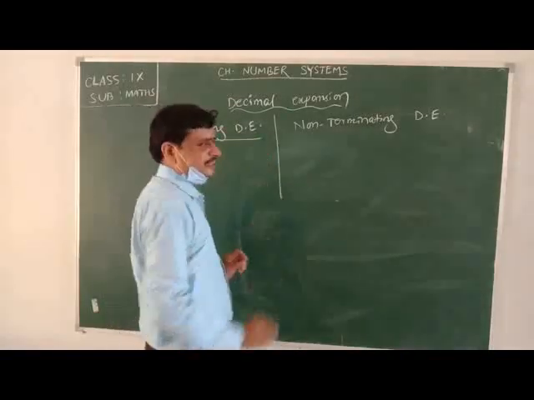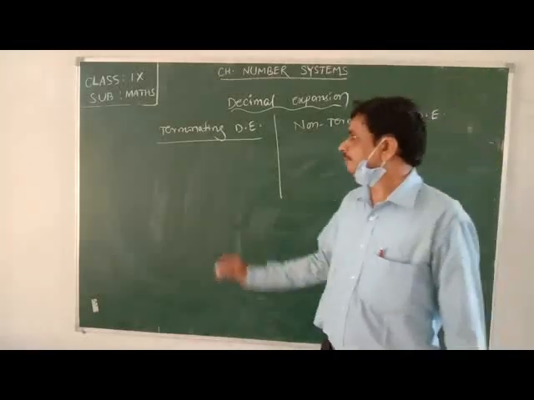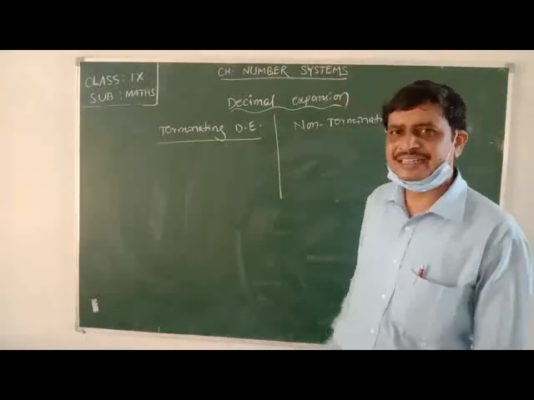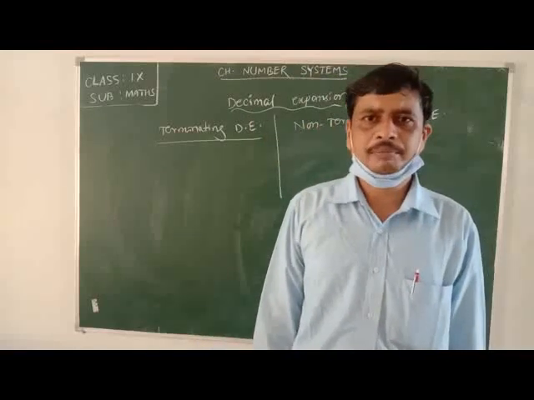Terminating decimal expansion means if a decimal number contains a fixed number of places in its decimal part.